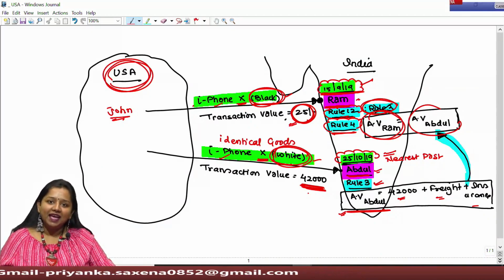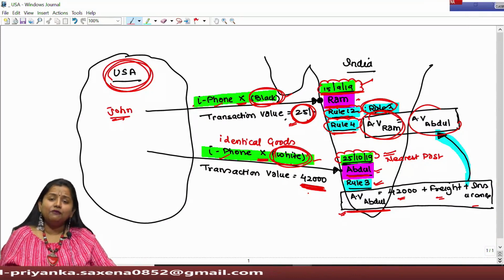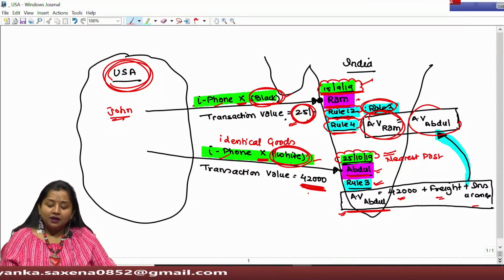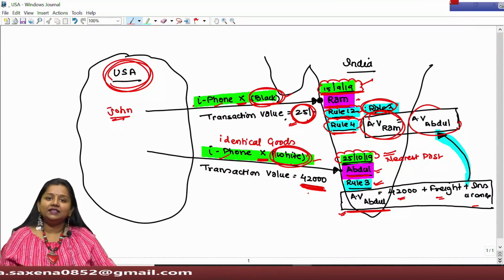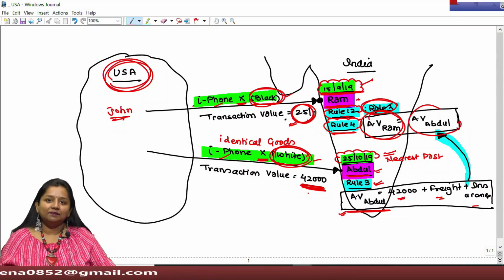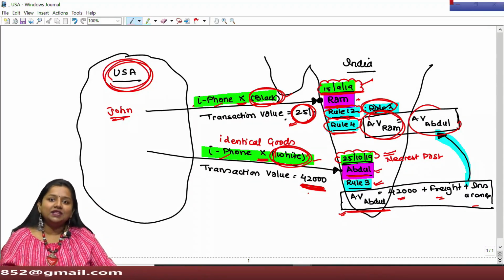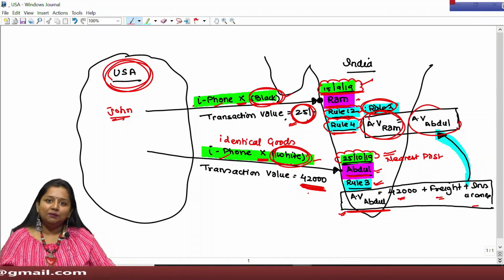But what if Ram is importing iPhone X in India for the first time, that is, no such identical goods have been imported in India as of now?